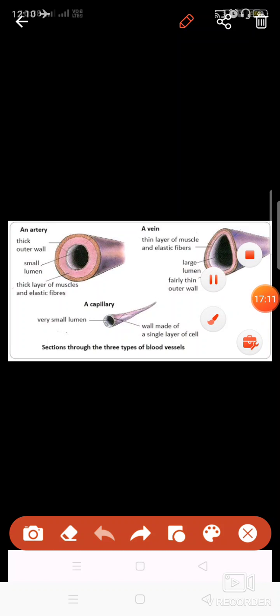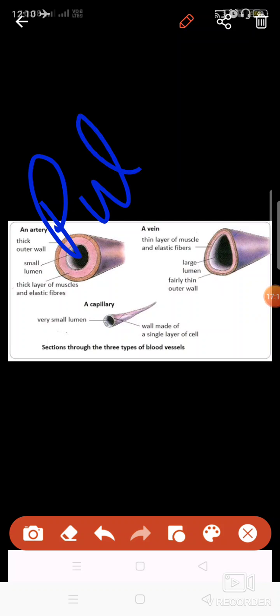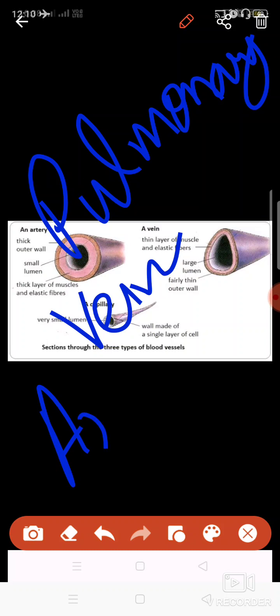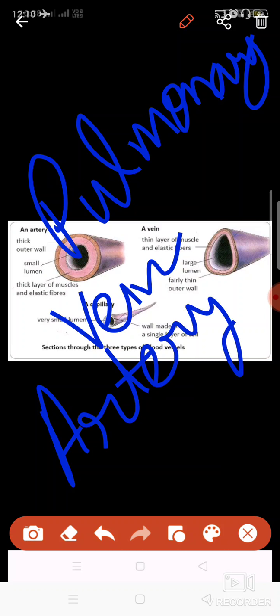But there is one exception to that. What is the exception? The pulmonary vein. The pulmonary vein and pulmonary artery are two different kinds of blood vessels found connected to the heart and the lungs, and they are different in function.